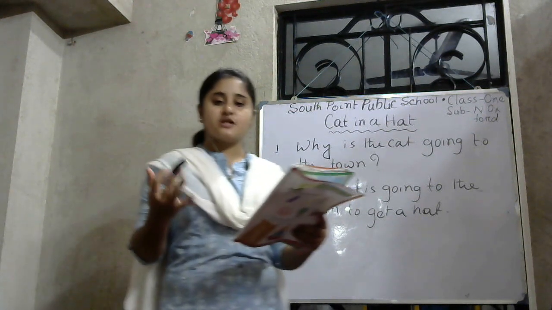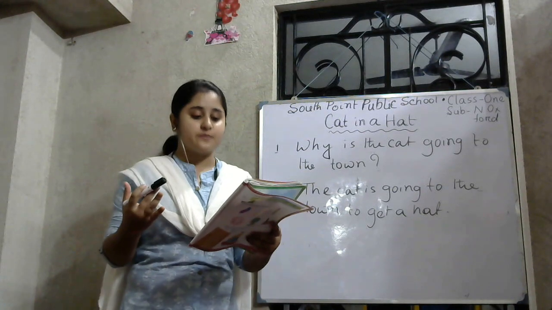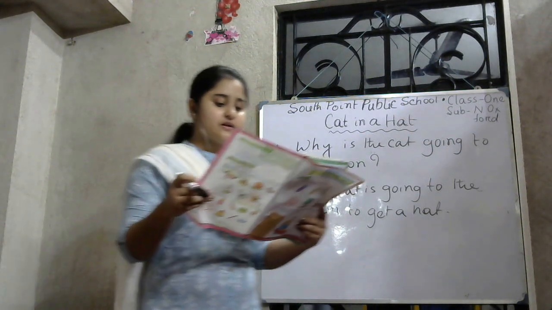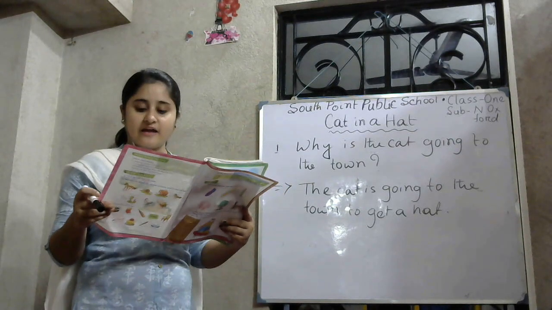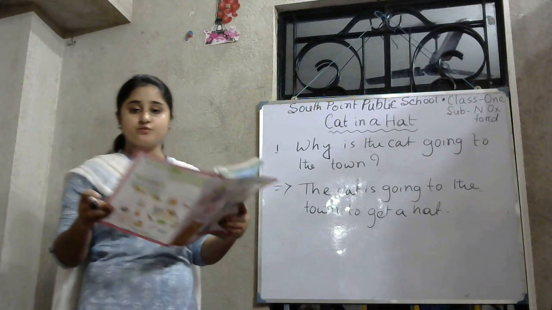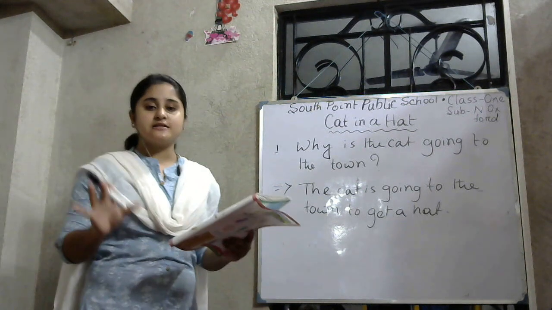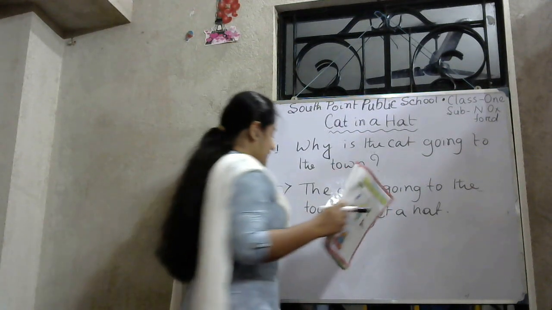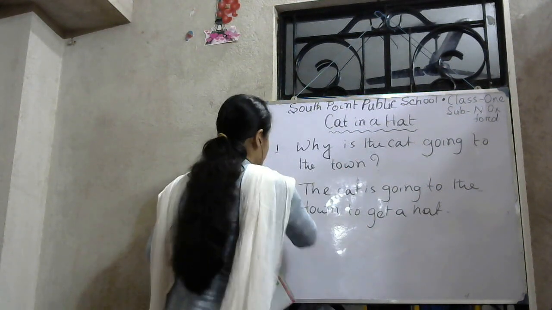Is the speaker surprised? How can we tell? Now look at the poem. There is a line. What? A hat for a cat? What? A log for a dog? What? A house for a mouse? This sentence identifies that the speaker is surprised. Okay. Now I am writing the question. Question number 2.